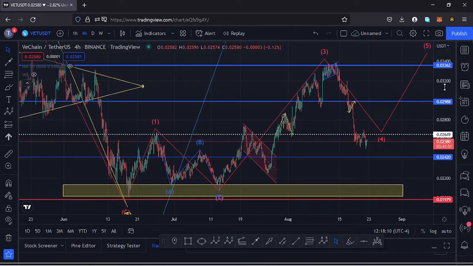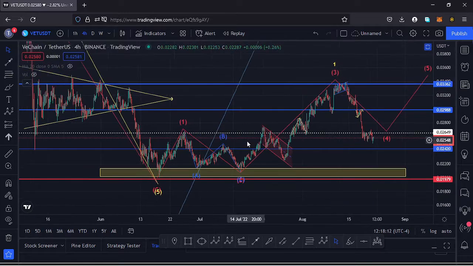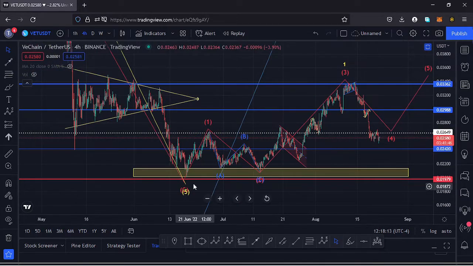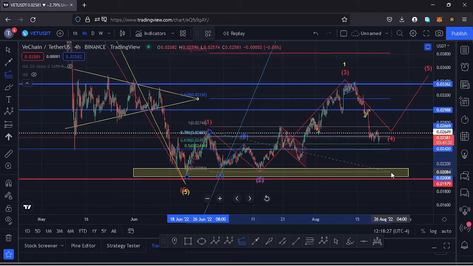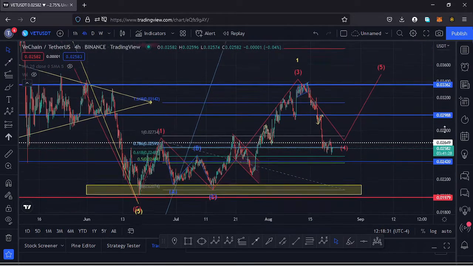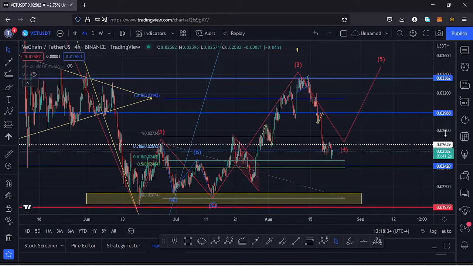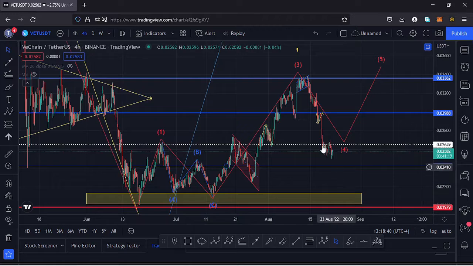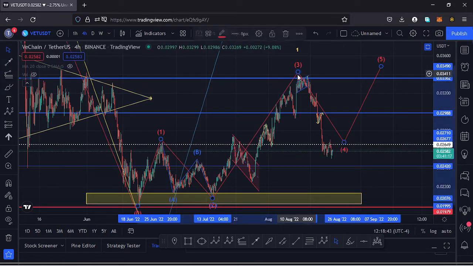Then I also had a target area here on the charts for that third wave to the upside, basing it on the trend based Fibonacci's. To get that target area, I was connecting the trend based Fibonacci from the low of the wave 1 to the high of the wave 1, then dragging the fibs to the low of the wave 2. That was giving me a target area for that third wave at around the $0.03142 mark, which is a target area that we maximized here on the charts, continued pushing even higher, and we made a high for that third wave to the upside.